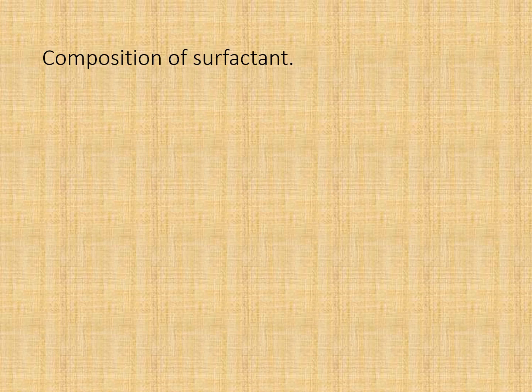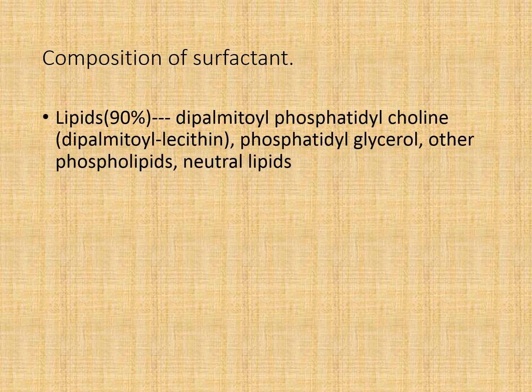Composition of surfactant. Main constituent is the lipid, that is 90%, and main surfactant is dipalmitoyl phosphatidyl choline, that is DPPC, and here dipalmitoyl is lecithin.